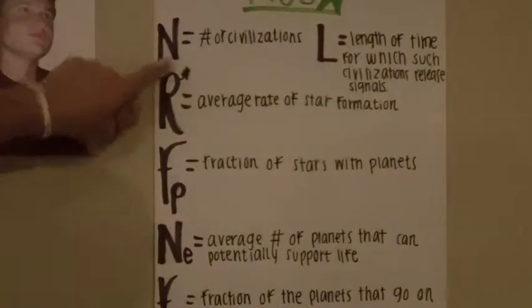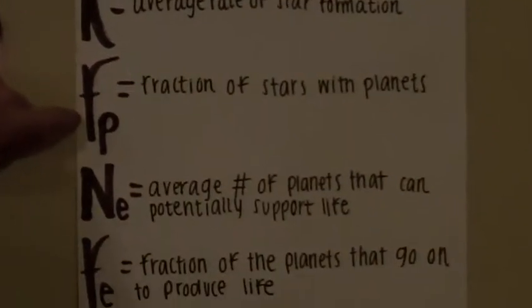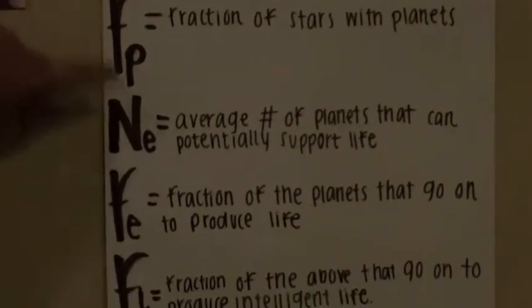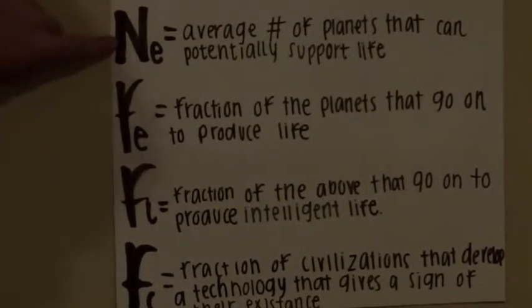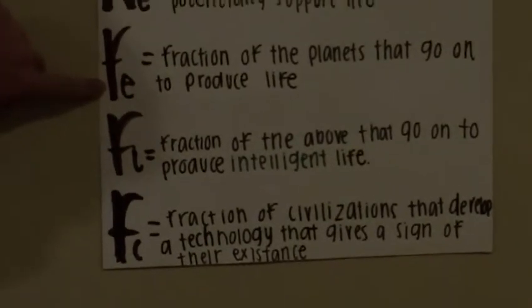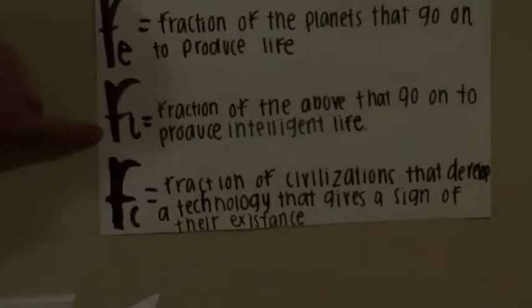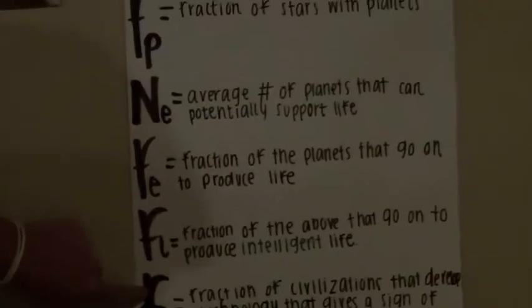N equals the number of civilizations in our galaxy with which communication might be possible. R equals the average rate of star formation per year in our galaxy. F sub p represents the fraction of those stars that have planets. N sub e represents the average number of planets that can potentially support life per star that has planets. F sub e represents the fraction of the above that actually go on to develop life at some point. F sub i represents the fraction of the above that actually go on to develop intelligent life. F sub c equals the fraction of civilizations that develop technology that releases detectable signs of their existence into space. And L represents the length of time for which civilizations release signals.